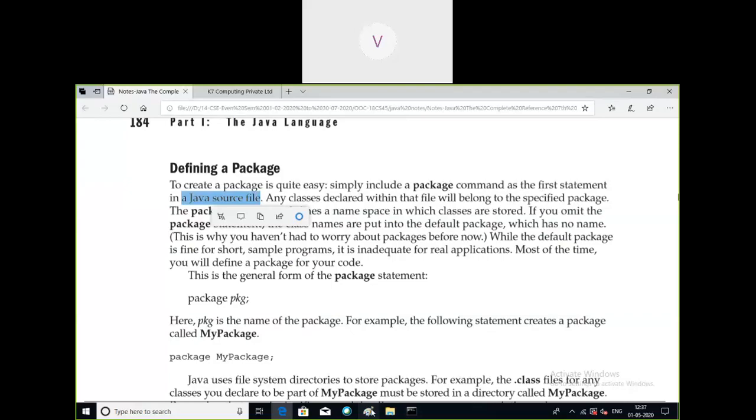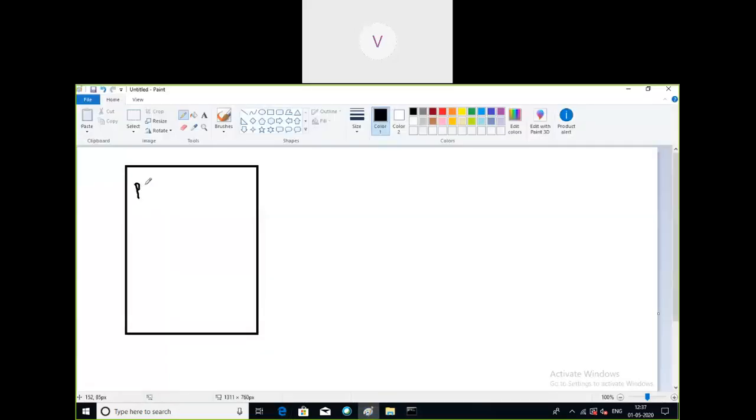This is our source file. You should make use of the very first command, package, in the first line. Then any name for the package, whatever you want to give, package P1, P2, or whatever. So this is the first statement of the source file.